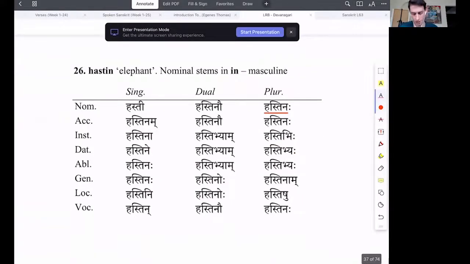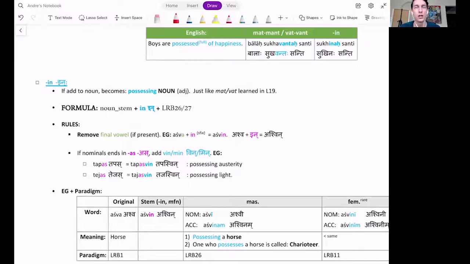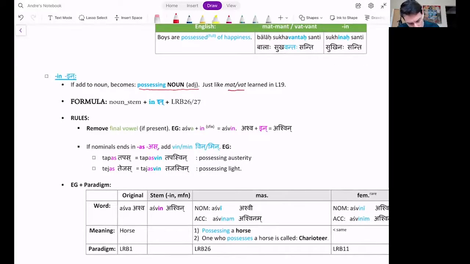Hastinaha, sukhinaha. If added to a noun, it becomes possessing that noun, and the whole thing becomes an adjective. So dhanin will be an adjective. It will be qualifying some other word, just like matvat. Remember matvat? They always act as adjectives. That's why we say glorious Rama, Bhagavan Ramaha. Formula: noun stem plus -in plus LRB 26, 27, as we just explained.